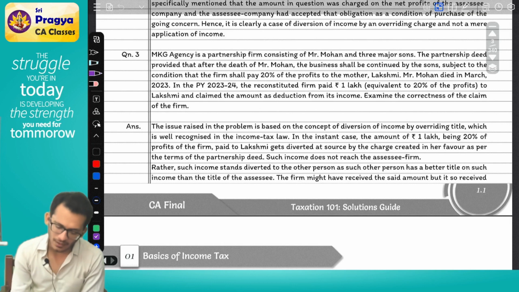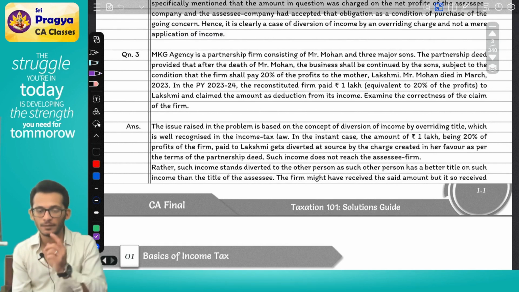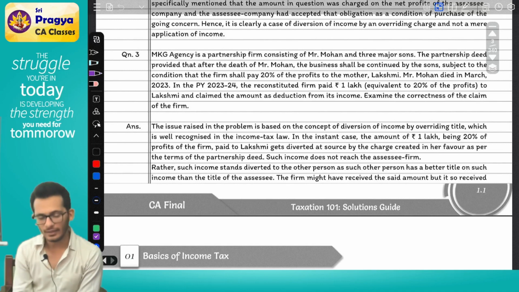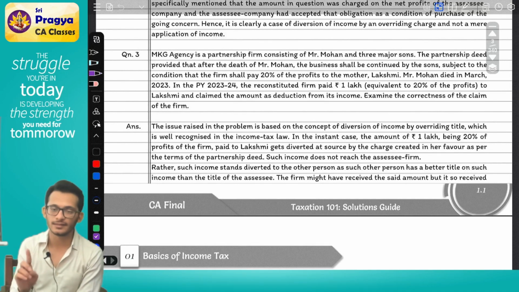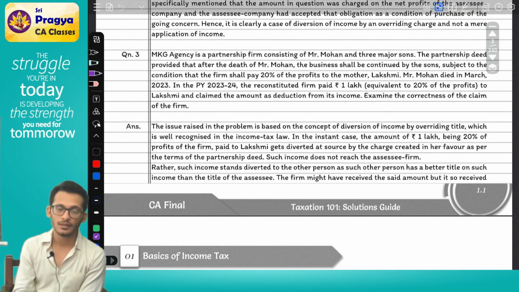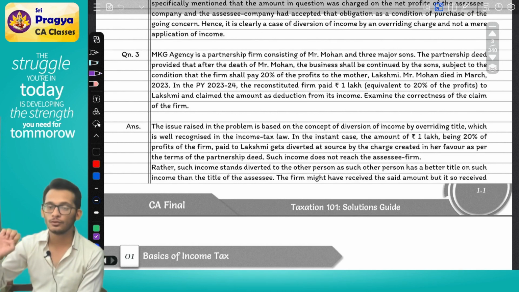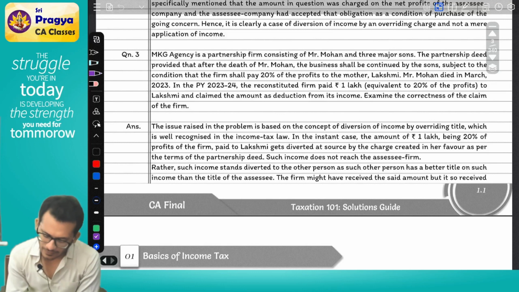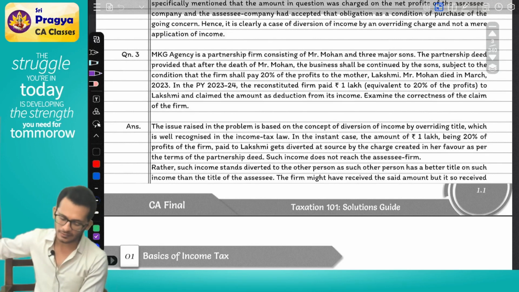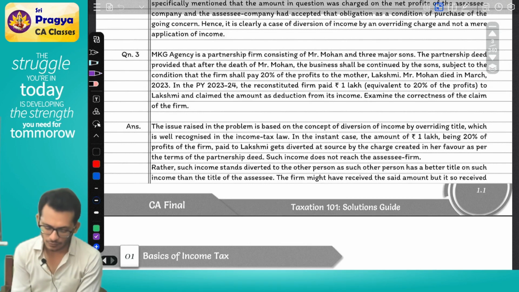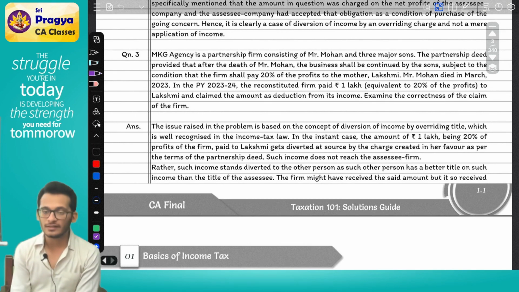Mr. Mohan died in March 2023. First of all, your previous year is 23-24. In 23-24, the reconstituted firm, the firm with the sons as partners, made a payment of 1 lakh rupees, which is 20% of the profits, to Lakshmi, and claimed that amount as a deduction from the income.